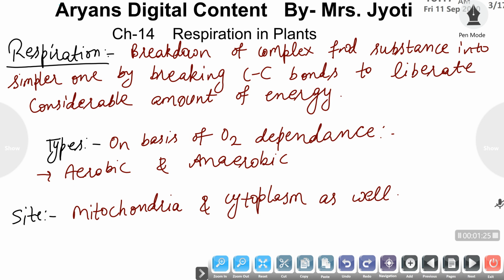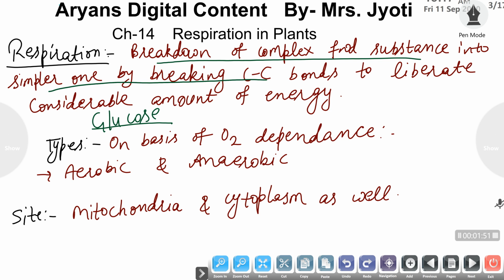Respiration. What is respiration? Respiration is simply the breakdown of complex food substances which are generally formed in the process of photosynthesis. Every food substance first comes to its simplest form, that is glucose, and this glucose is further broken down into different elements, that is pyruvate or pyruvic acid. So breakdown of complex food substances into simpler ones by breaking the carbon-carbon bonds to liberate a considerable amount of energy from those bonds is termed respiration. This occurs at the cellular level in multicellular organisms.